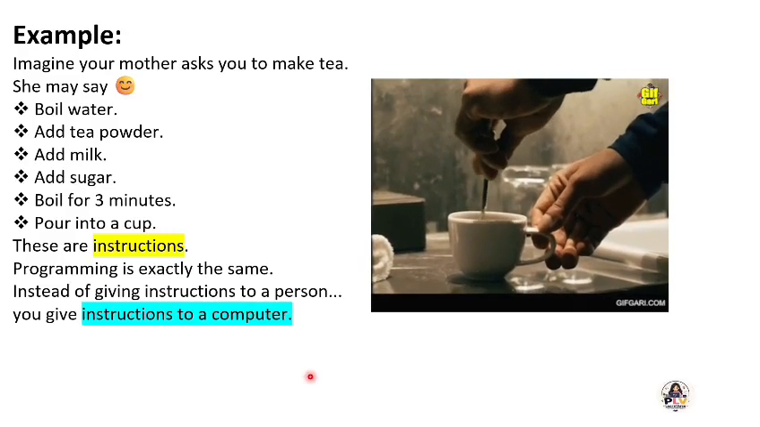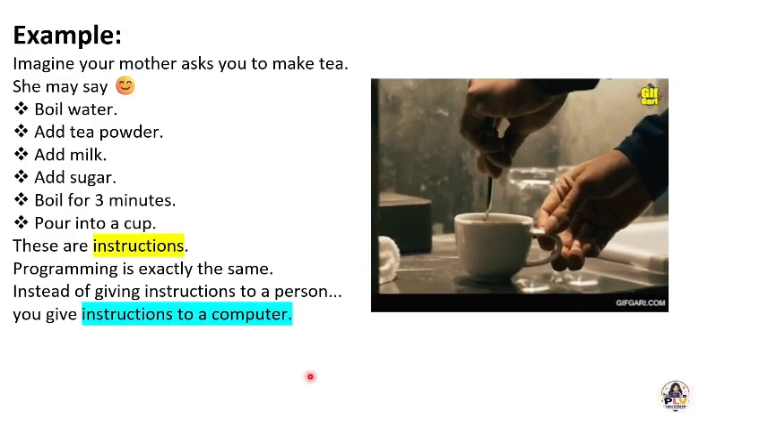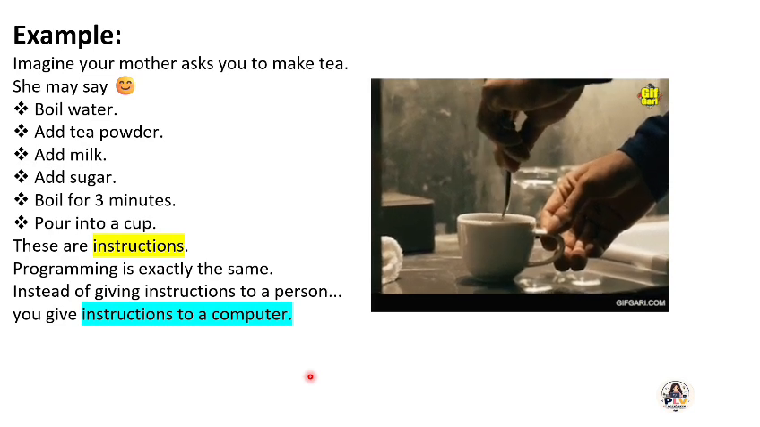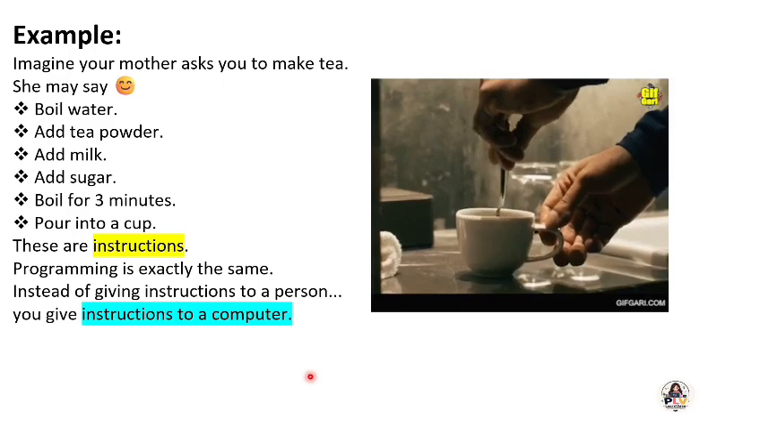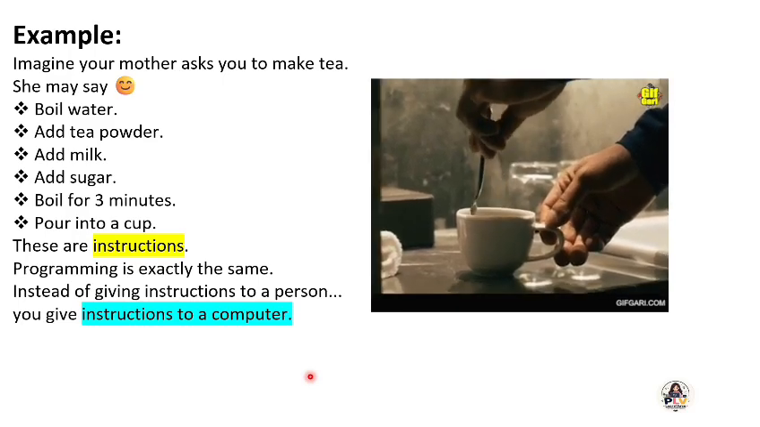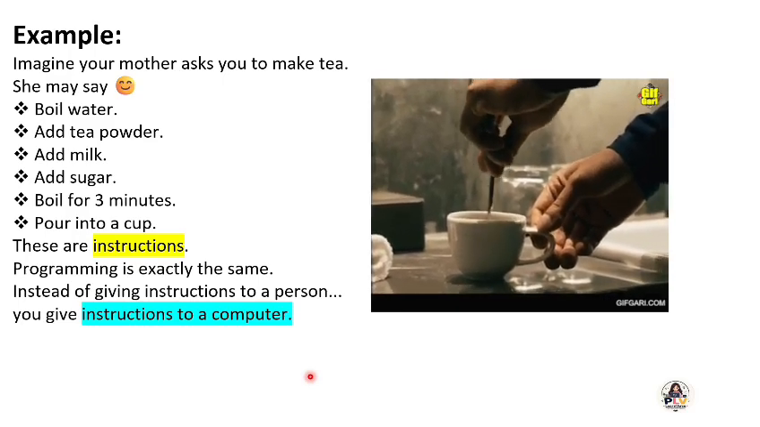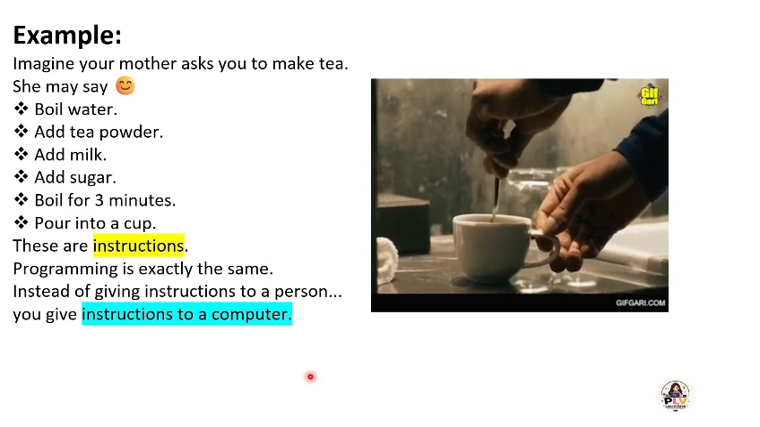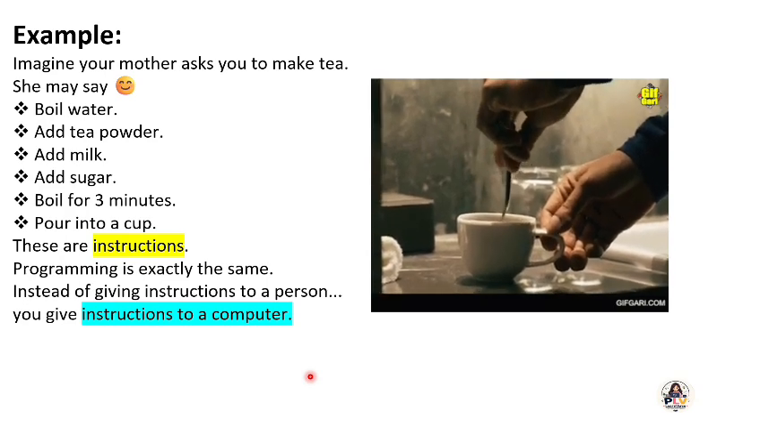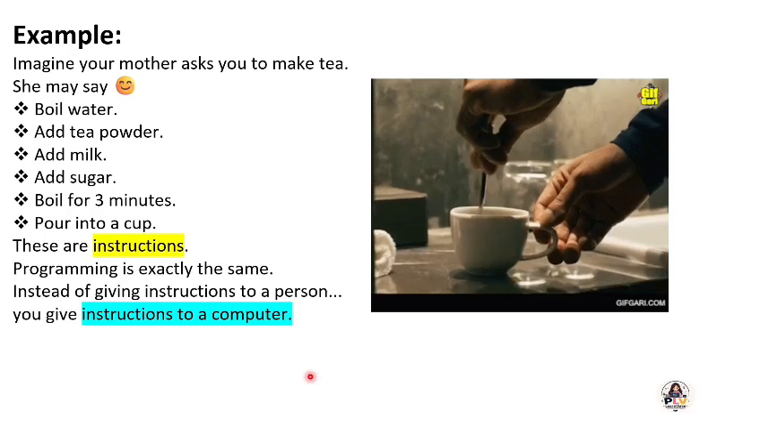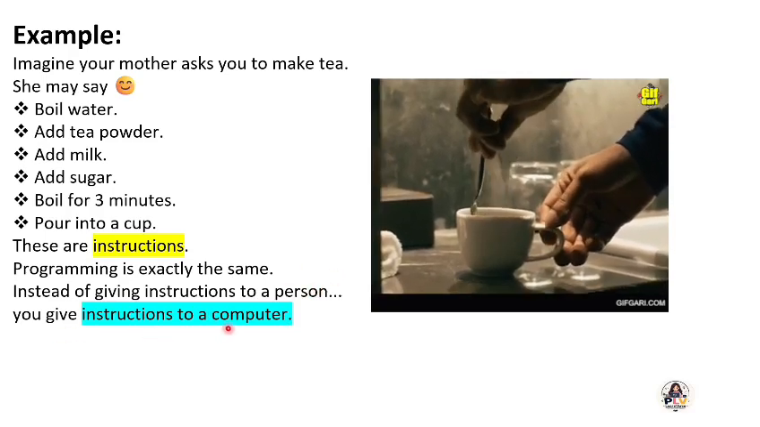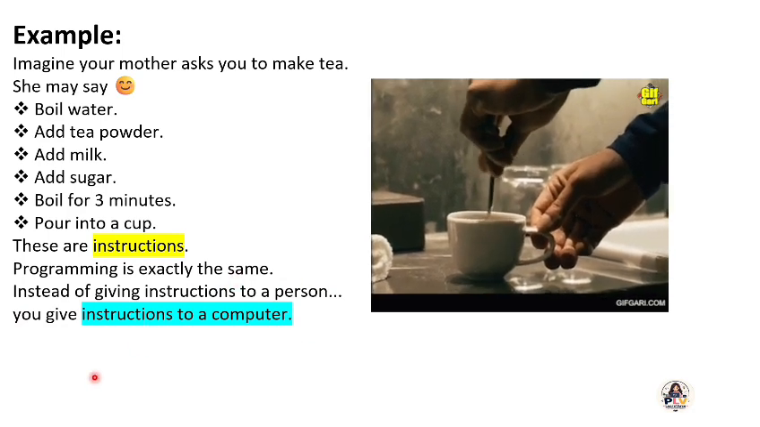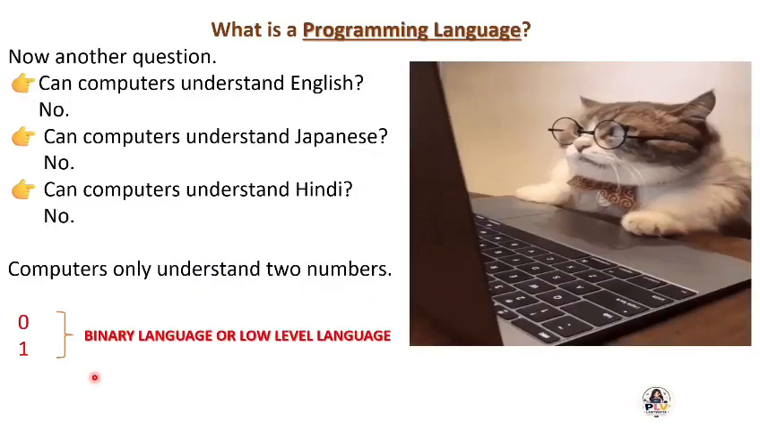I will give a better example here. Imagine your mom making tea. She may say boil water, add tea powder, add milk, add sugar, boil for 3 minutes, pour into a cup. These are instructions to make tea. So a program is exactly the same. Instead of giving instructions to a person, you give instructions to a computer. It's easy to understand, right?